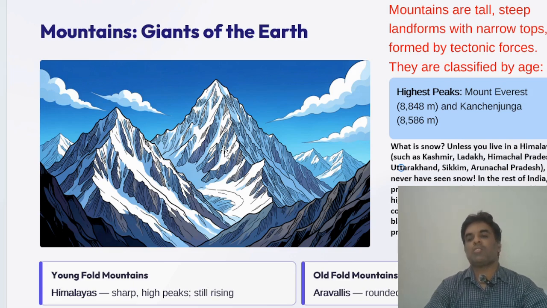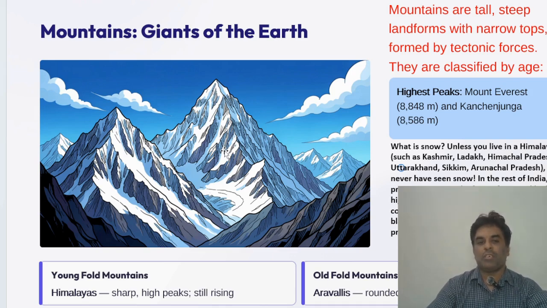Mountains are tall, steep landforms with narrow tops formed by tectonic forces. They are classified by age. The highest peaks are Mount Everest, which is about 8,848 meters, and Kanchenjunga, 8,586 meters.